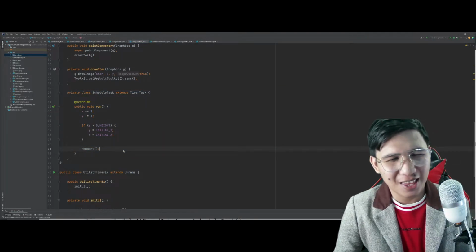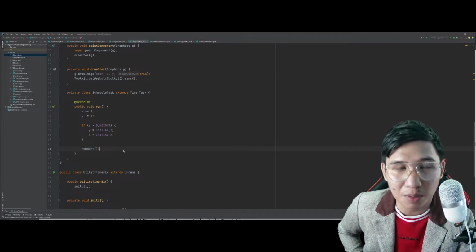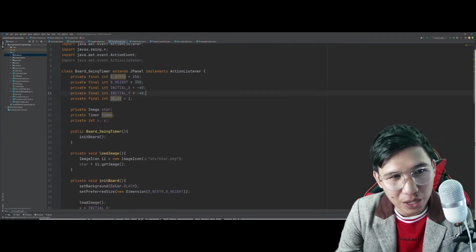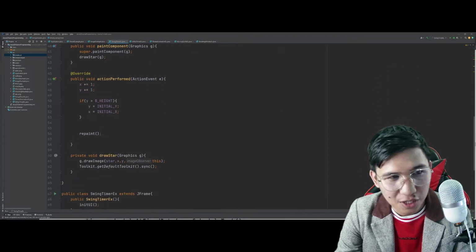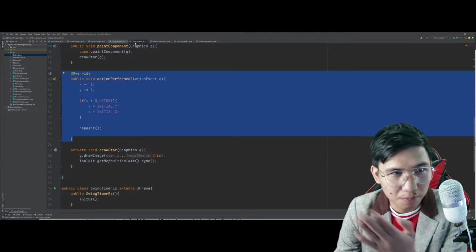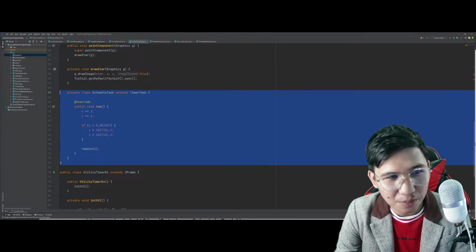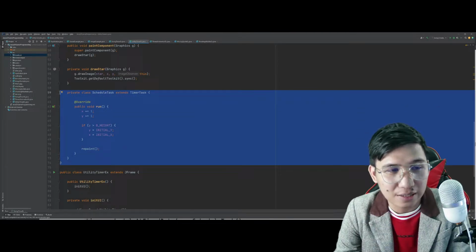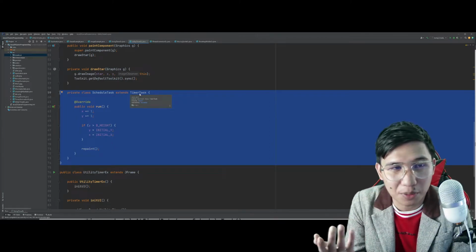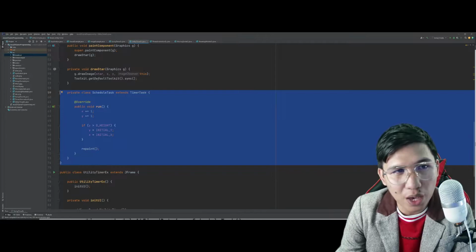Diba? I think it's really the same process, different implementation lang. Because earlier we have implements action listener in which inside the action perform, simply do the movement thing. Diba? Ganon din dito. Pero this time, naiba lang yung class niya, schedule task lang ang pangalan niya, extends timer task.